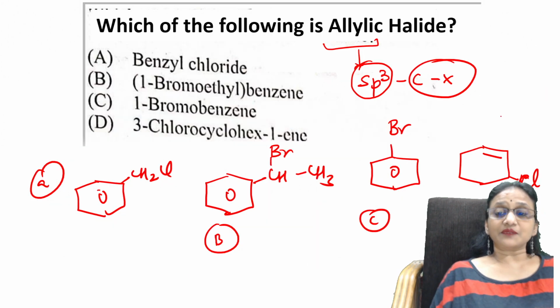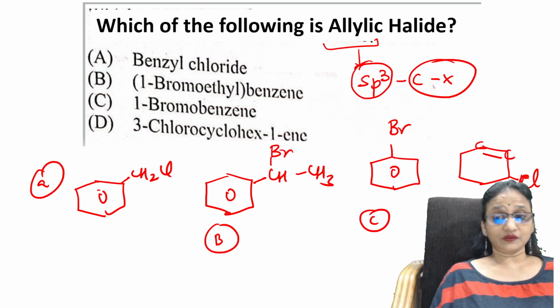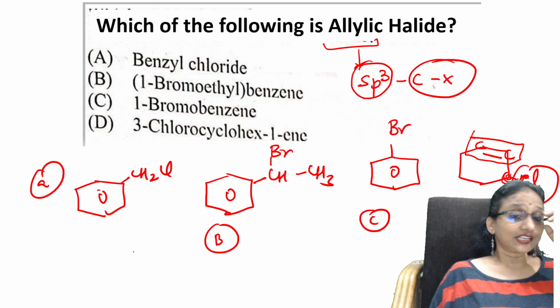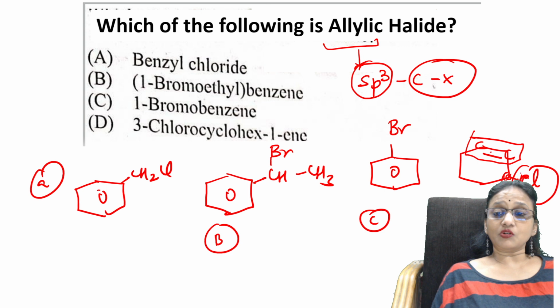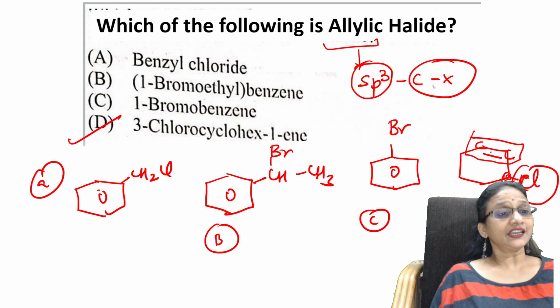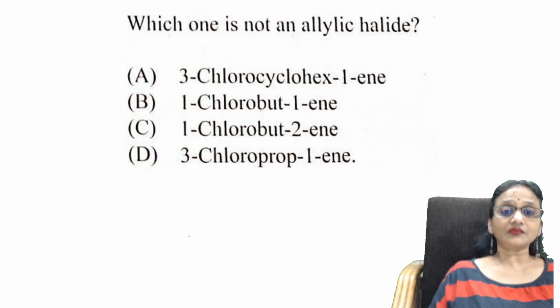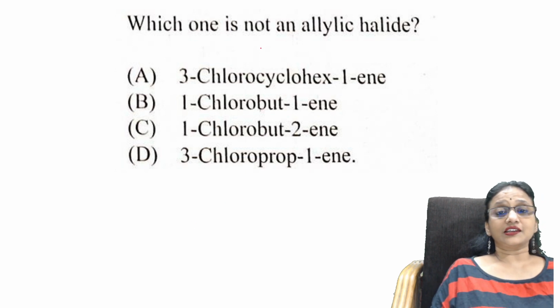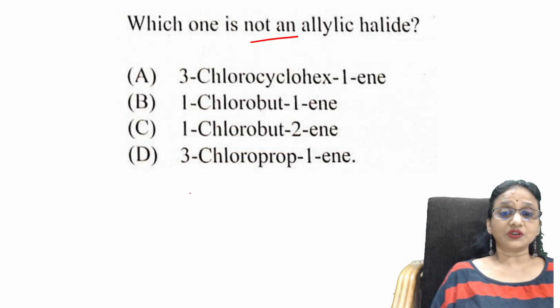Now let us see which example. Okay, see here. There is a CH2, C double bond C group, and this C double bond C is attached to one more CH group here, and then you have your chlorine atom. Right, students, easy? So the important thing is a double bond, and after that you have a carbon. So option D is right. Okay, next question. Which of the following is not allylic? Careful students. See here.